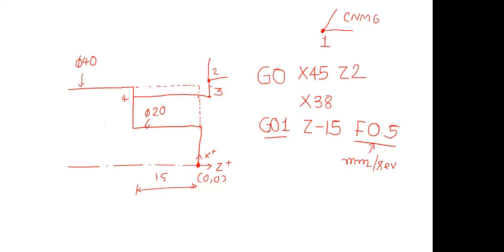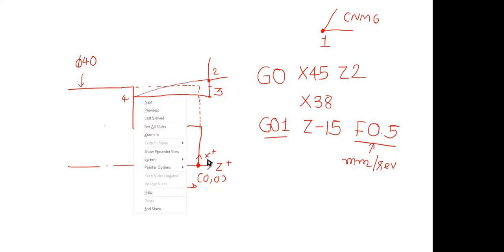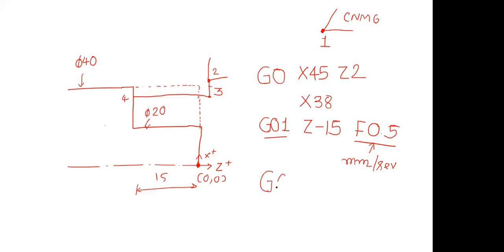Okay. So I just wrote 3 lines and 4. Now we have to get back to point number 2. Now we have to reach from point number 4 to point number 2. Since we have removed the material, we should not go back to point number 2 with a lower feed rate. We can write again a rapid command. It is G0, X45 and Z2.